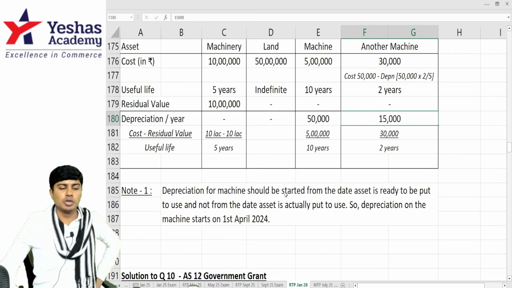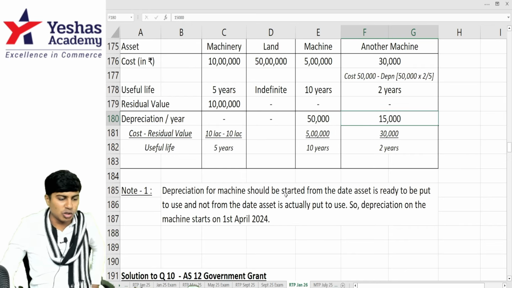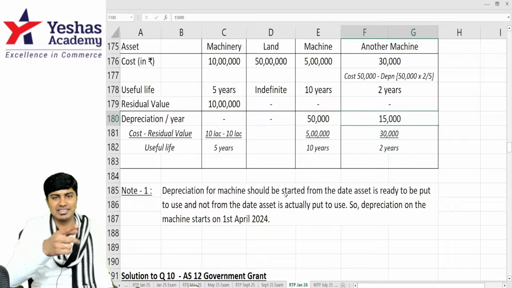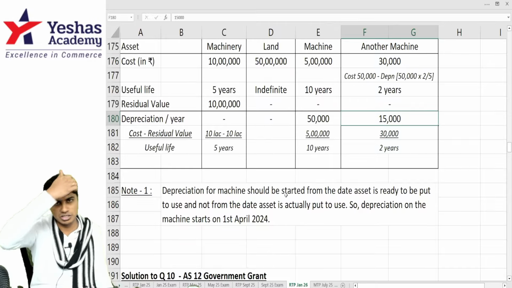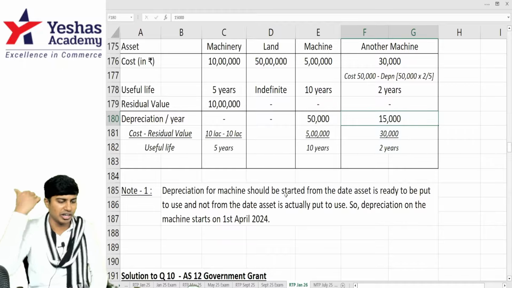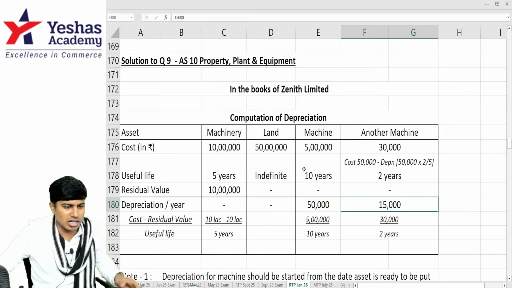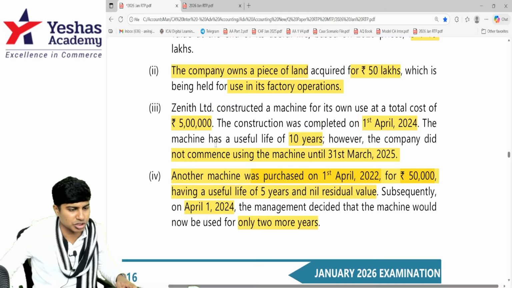I've also mentioned a note here. Depreciation for the machine should start when the asset is ready to be put to use and not from when it is actually put to use. So the fact that it has not been put to use in that machine case is not significant and is not considered in the answer at any point. This is the answer on the Accounting Standard 10 question, which is question number 9.